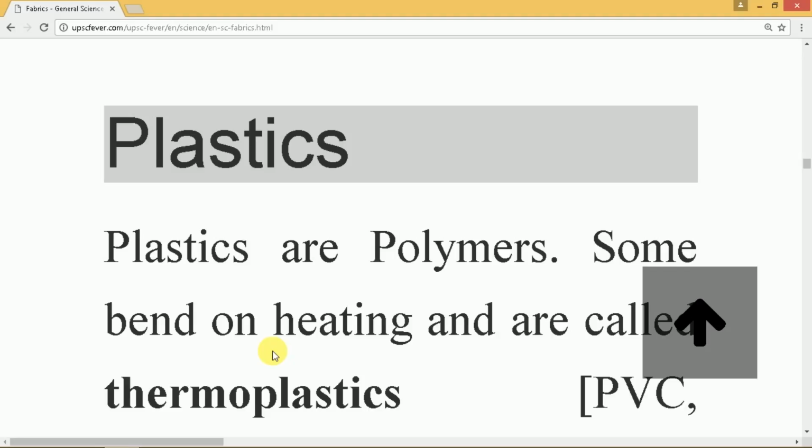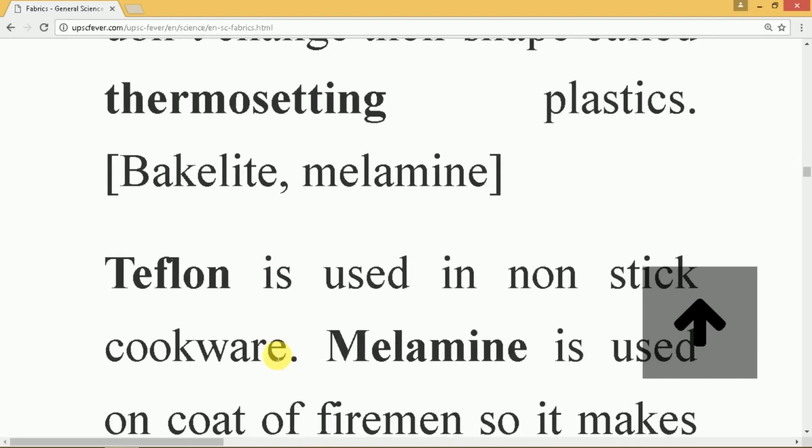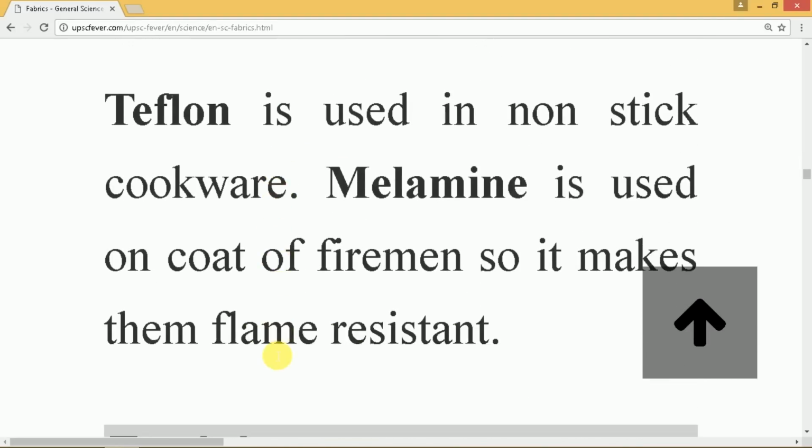Melamine is used on the coats of firemen because it has a very high ignition point and is virtually flame resistant. So melamine is used as a coating on the clothes of firemen. Whereas Teflon, which is also a very popular plastic, is used mostly on non-stick cookware. So we may note down that Teflon and melamine are very popular plastics.